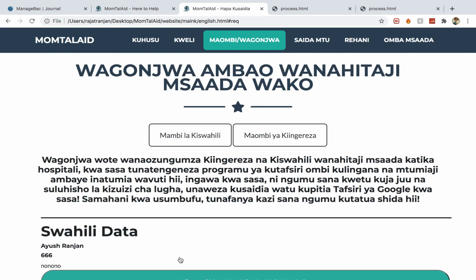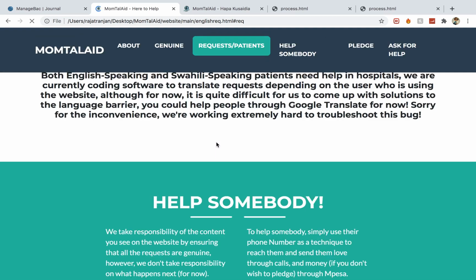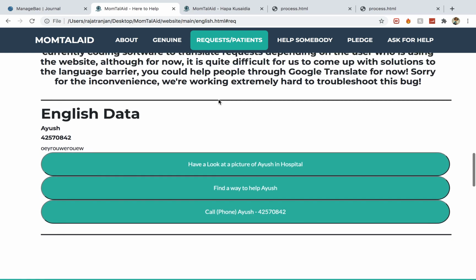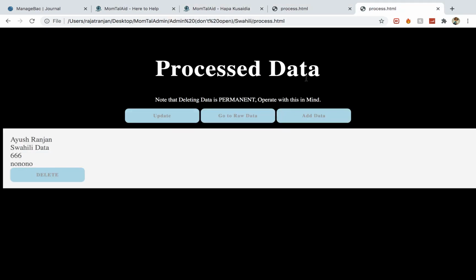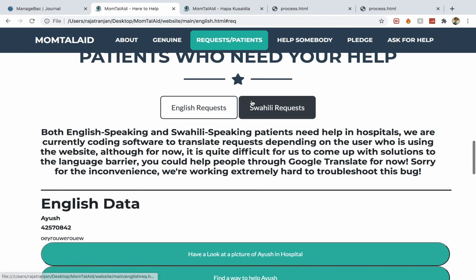So that's the data. Now the thing is that it's exactly the same. So even in Swahili data, if I refresh this, there's not going to be Swahili anymore, and in English data we'll only have English data, and that's exactly the same thing in these two tabs as well. So that's basically how it works. So now that is how the language interface works.